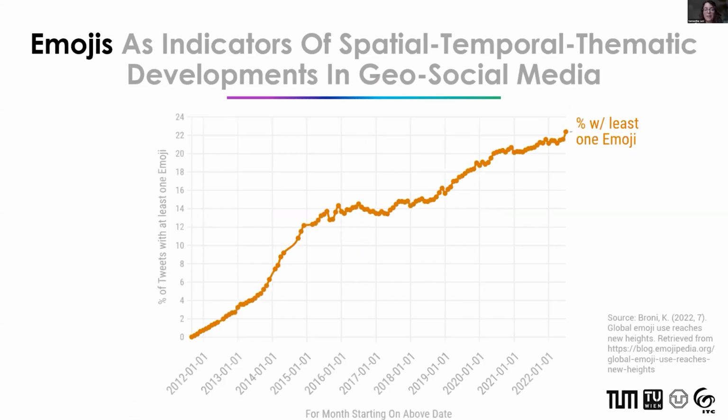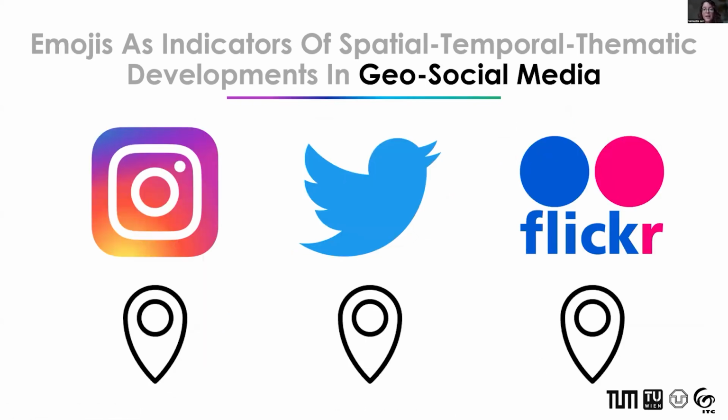Firstly, for a bit of background on this topic, the popularity of emojis has been ever increasing in the past decade, and as of 2022, over 22% of all tweets were published containing at least one emoji. And for those who aren't familiar, while normal social media data tends to be aspatial, geosocial media refers to posts on platforms such as Instagram, Twitter, and Flickr, where users have chosen to geotag their post, meaning that this data can be used in spatial analysis.